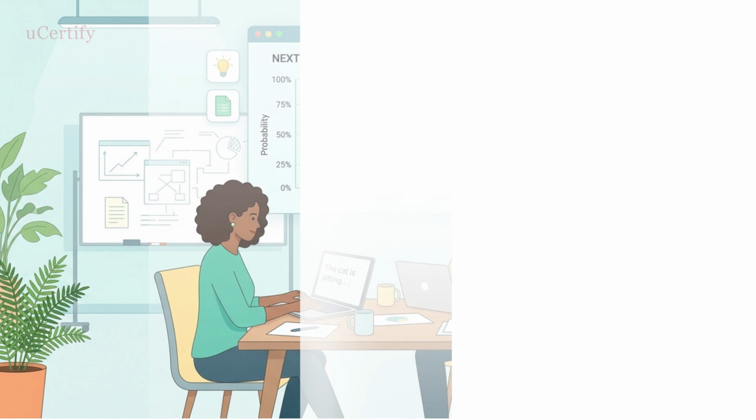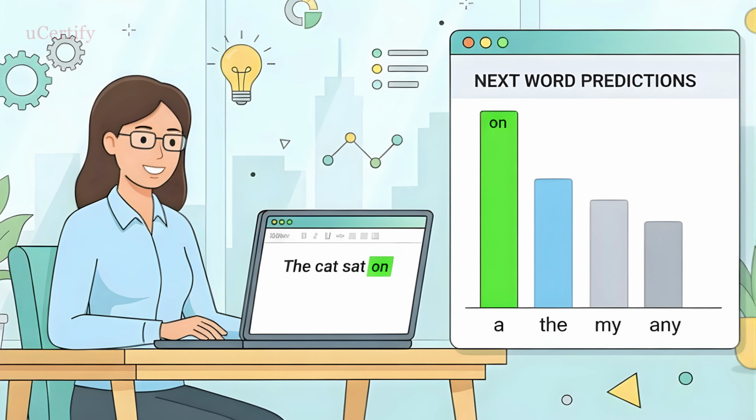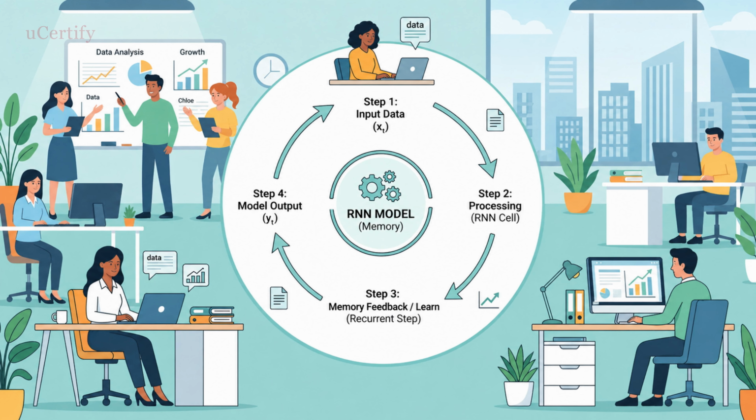They predict the next word using probabilities. The word with the highest probability is chosen. With feedback, they can be corrected and improve over time. They learn and adapt from input continuously.